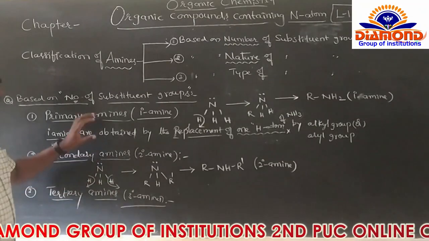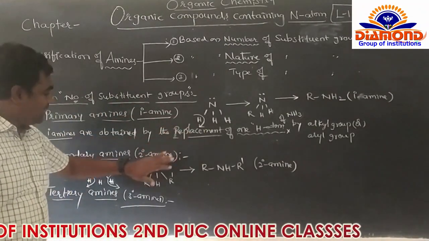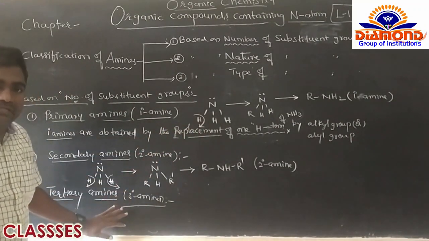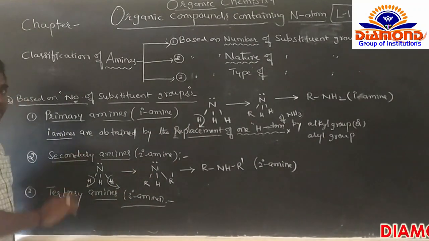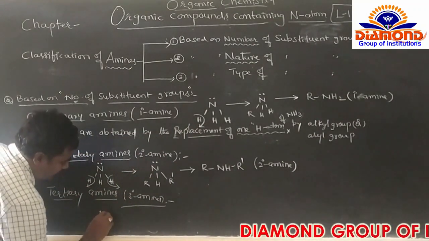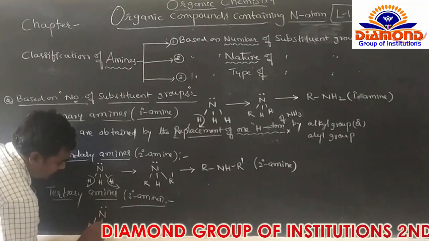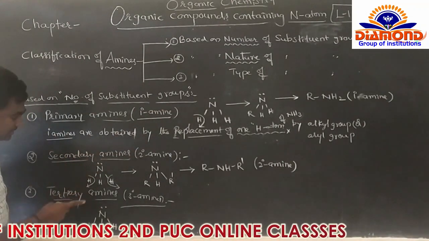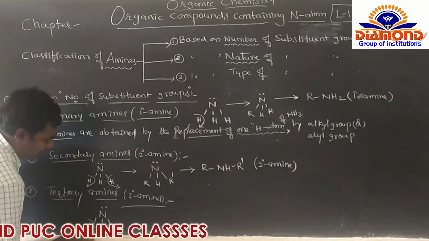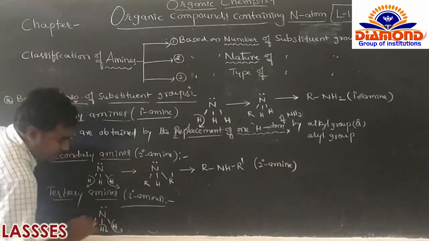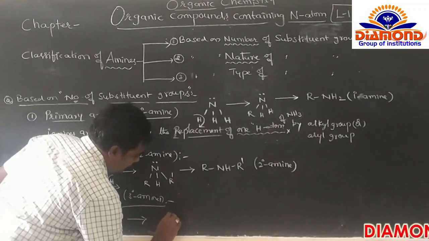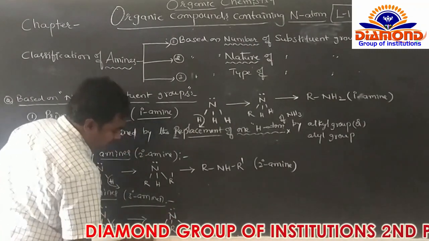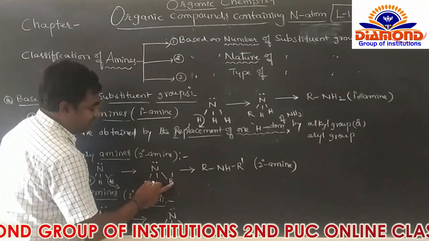So next tertiary amine कैसा था? Primary amine तो one hydrogen replace करना, secondary amine से तो 2 hydrogens replace करना, tertiary amine से कितना replace करना? Very good. So 3 hydrogens replace करने को है. So here nitrogen. Primary amine 1 hydrogen, secondary amine 2 hydrogen, tertiary amine 3 hydrogens are replaced by alkyl groups. So here we can get N, alkyl group and alkyl. So here is the same atom, no problem. Different atoms go R dash and R.